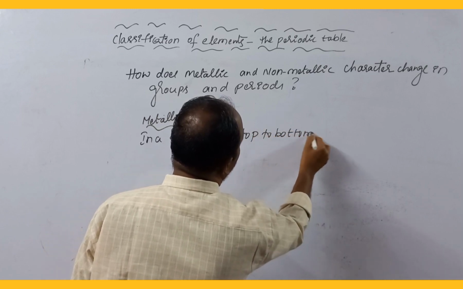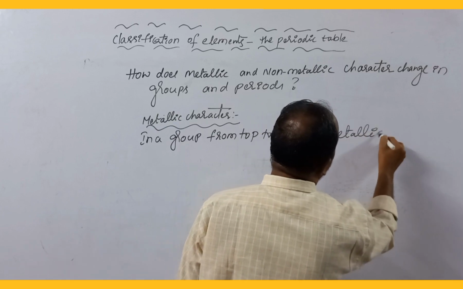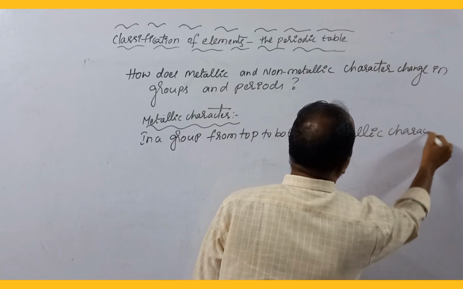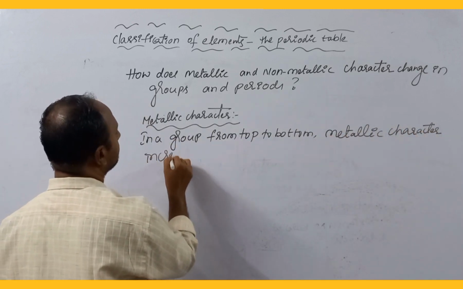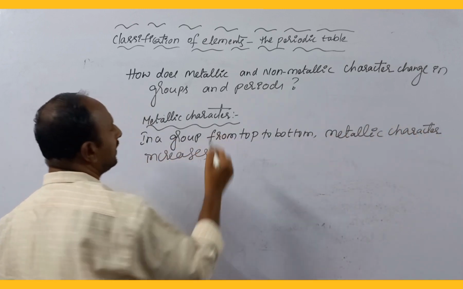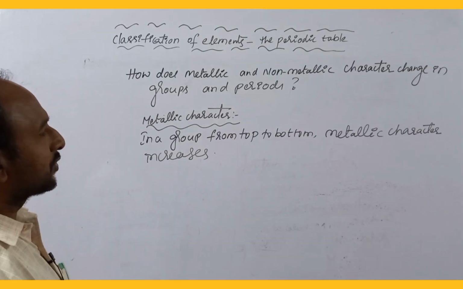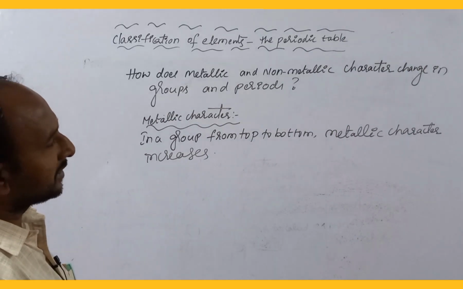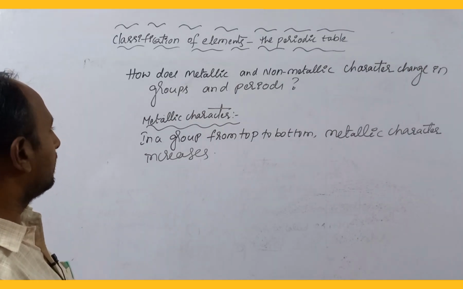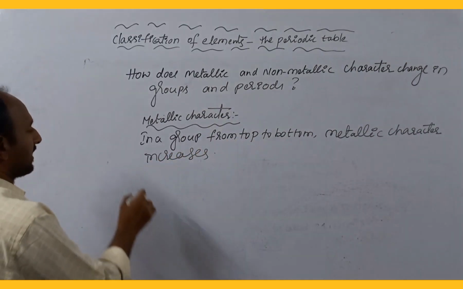That is why in a group, the element at the bottom can show more metallic character than the element present at the top of the group. So in a group from top to bottom, metallic character increases.